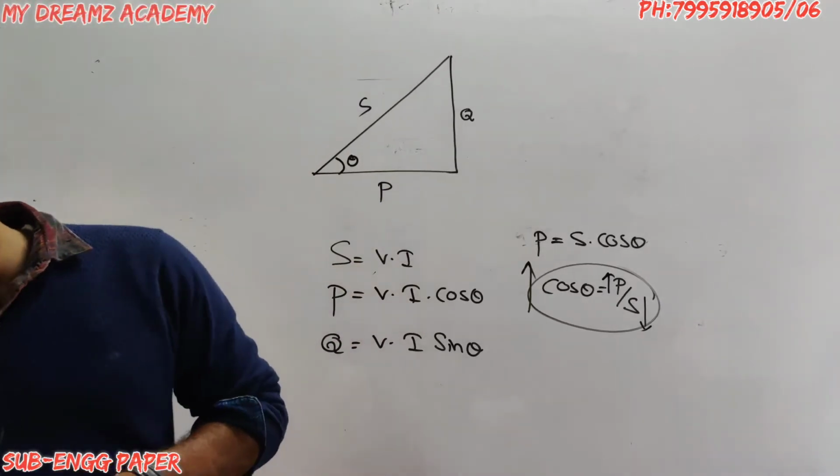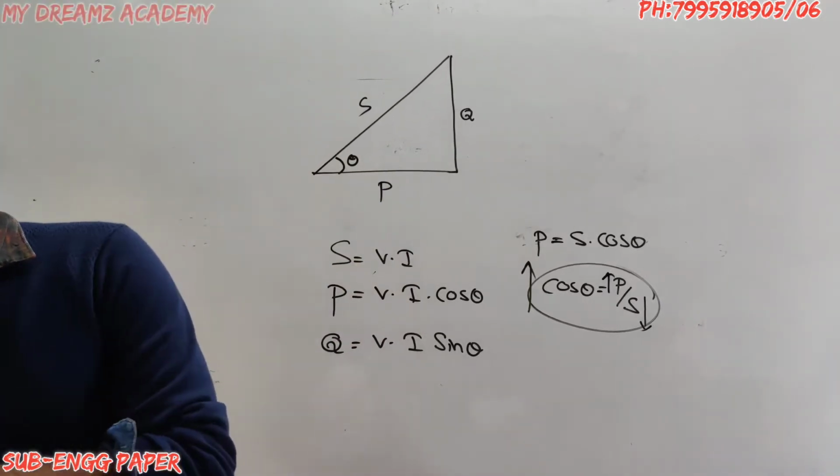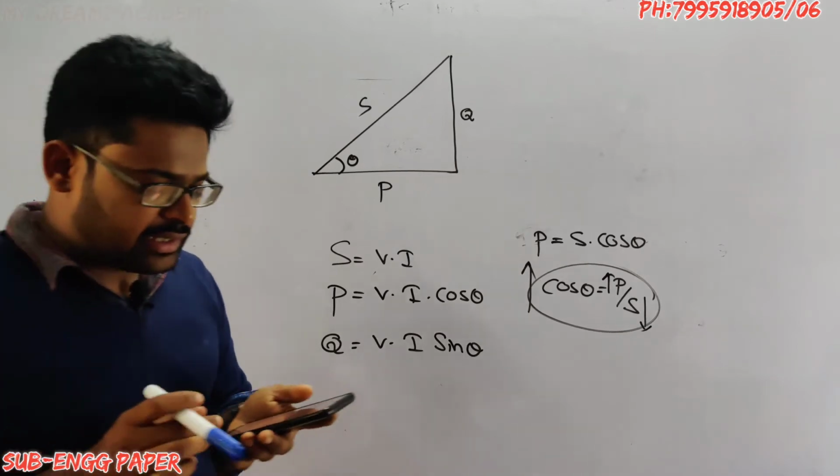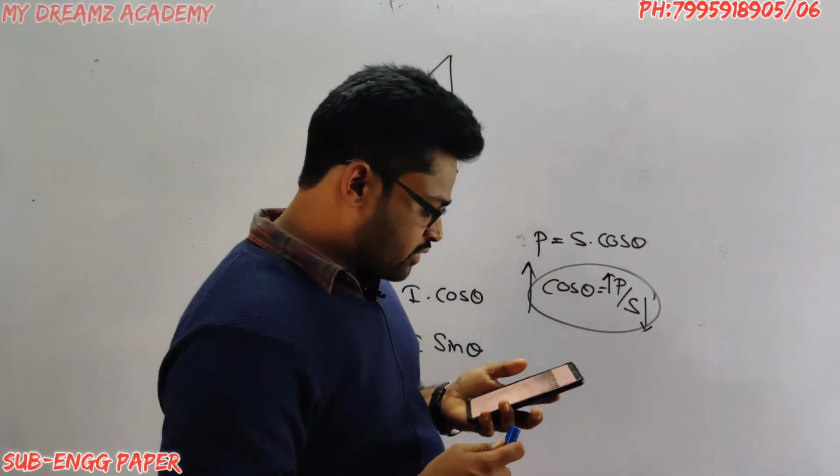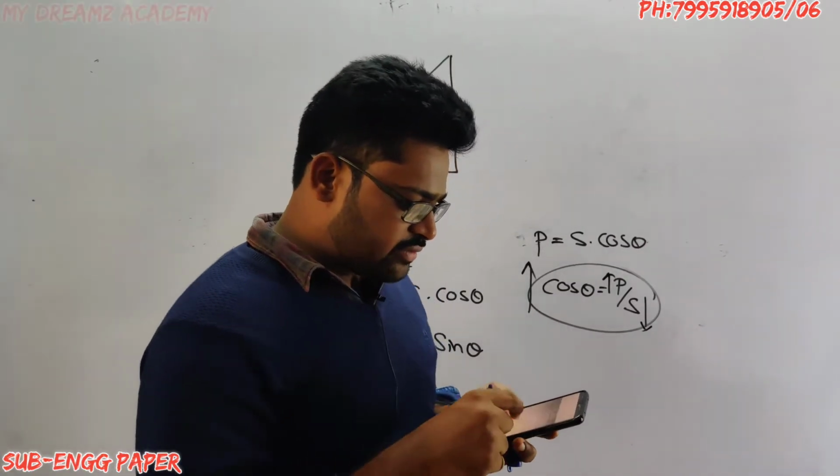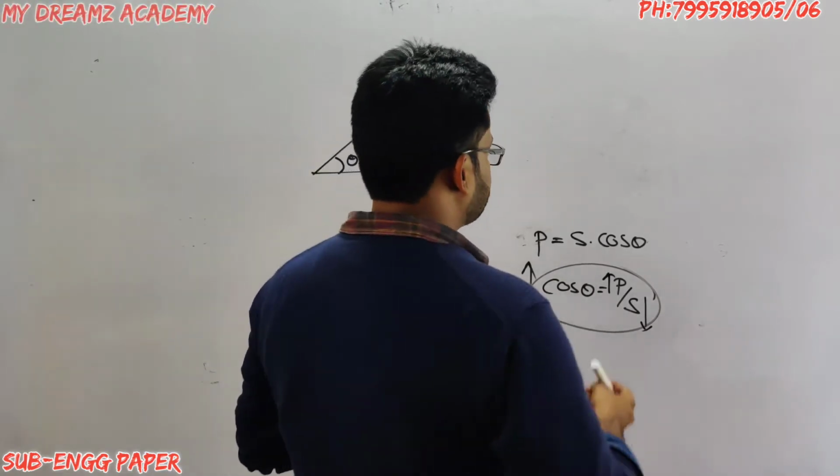Now I am going to read question number 22. Two waves of alternating voltages of the same frequency are out of phase.